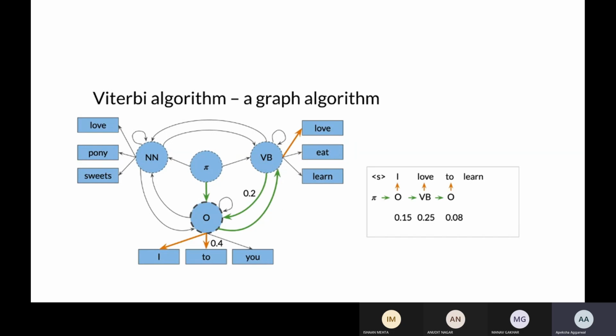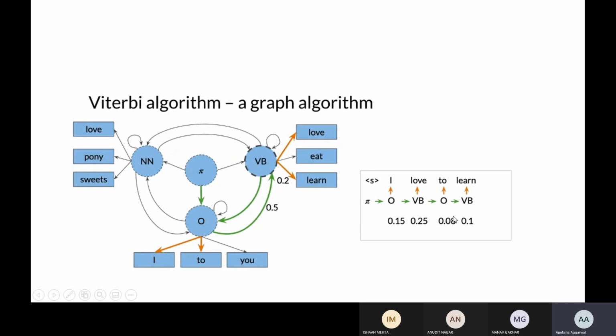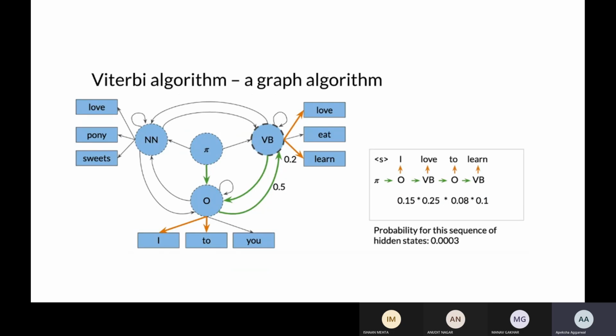Okay, so you are just finding out the POS tags associated with each and every word. You have found this O was better, you have found this verb phrase was better for this, and so on. Then you write down the probability, selecting the one which has the higher probability, and you are moving from one POS tag to another, basically states. And then you can say the probability for this sequence is the multiplication of the whole set of probabilities that you have moved through up till now.